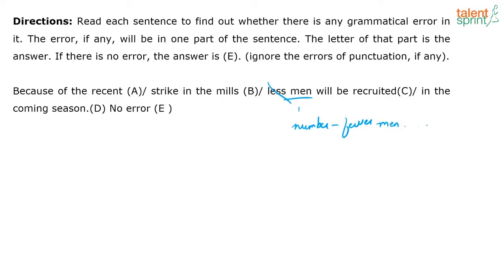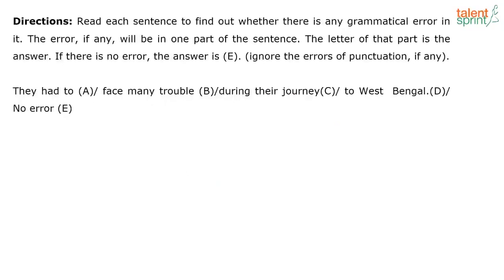Yeah? So remember this, less will always denote amount or degree. Fewer will always denote number. Anything that can be counted. Let's look at this. They had to face many trouble during their journey to West Bengal. Where do you think the error is? You say B. Why so? Well, you would be correct. The error is in part B.